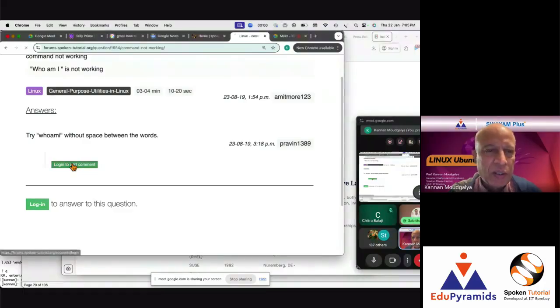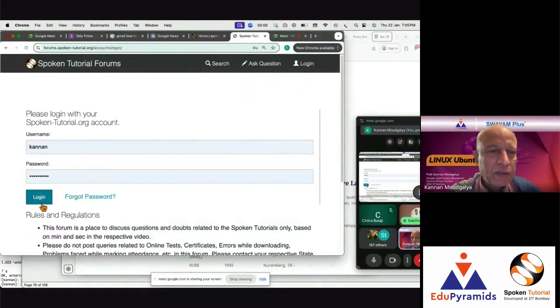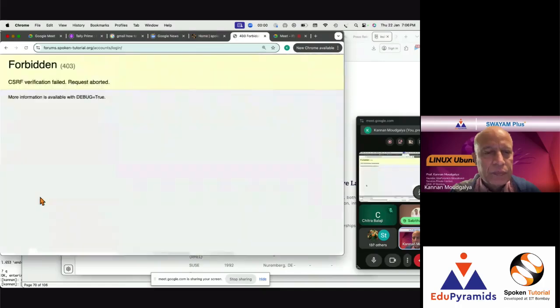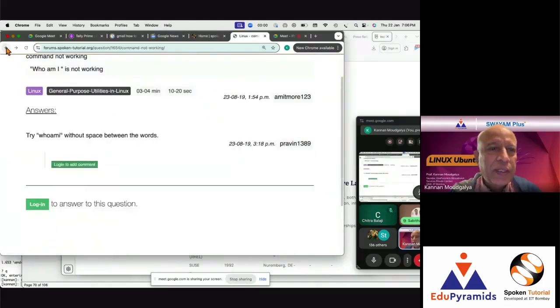So let me see if I can log in. I have already registered. So let's see whether this will work. Oh no. Authentication failed. Okay, I think I need to do it from Firefox.